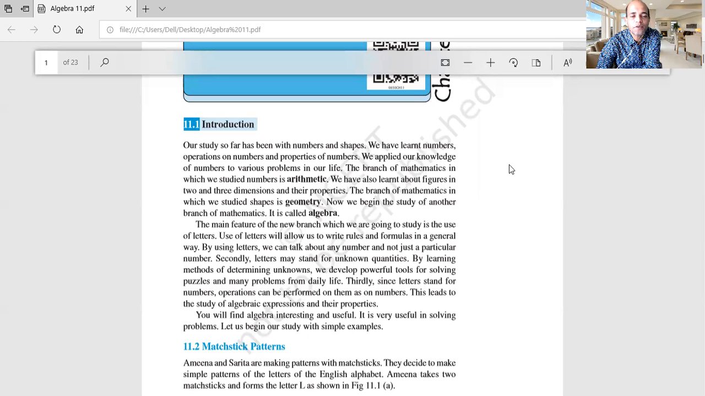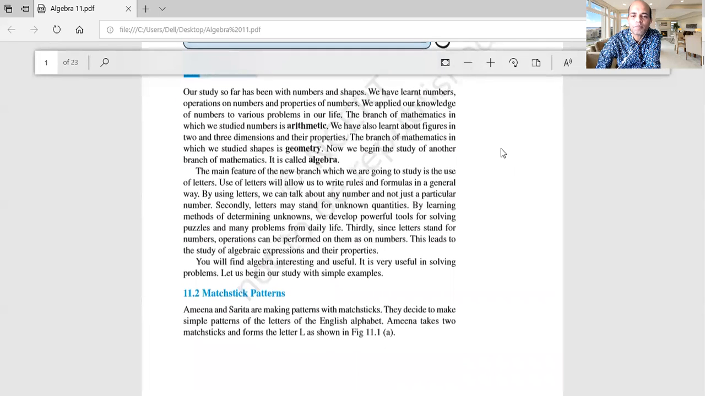The branch of mathematics in which we study space is geometry, right? And now we begin the study of another branch that is known as algebra. So welcome, my dear students. The basic feature of this branch is that we use both numbers and letters, right? Yes, letters.